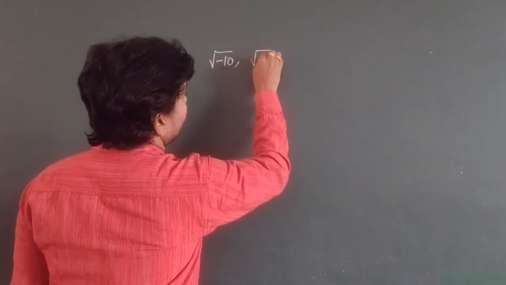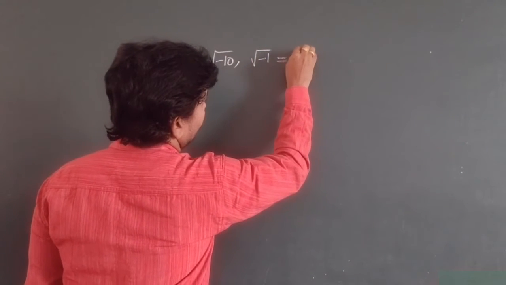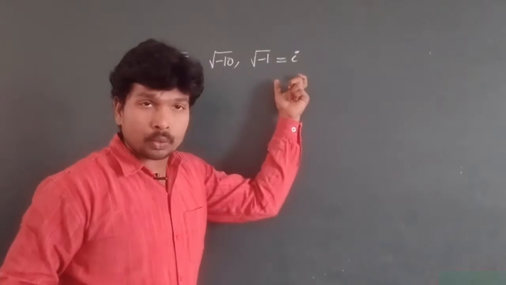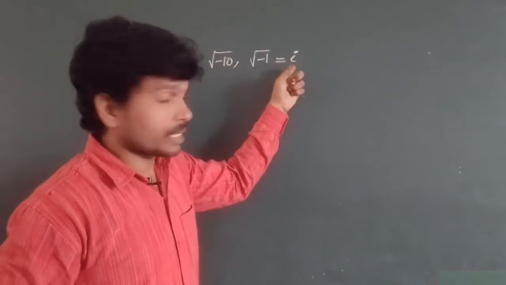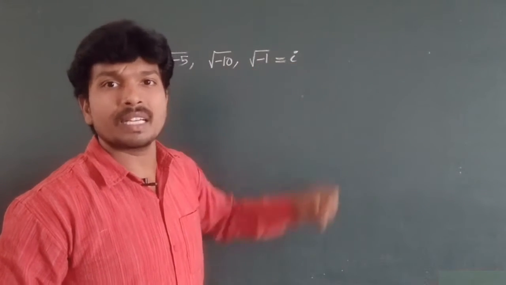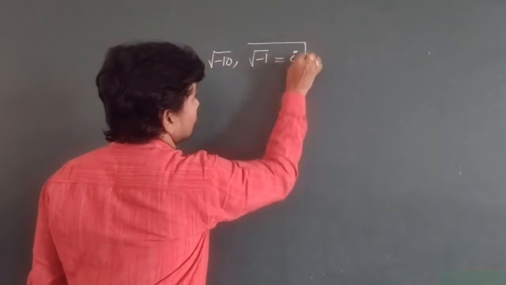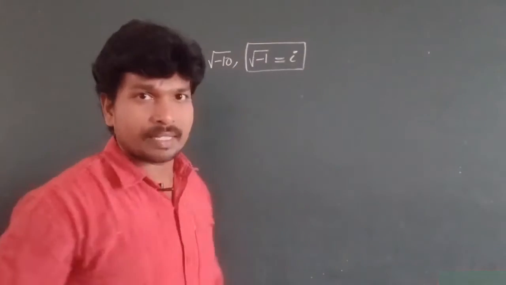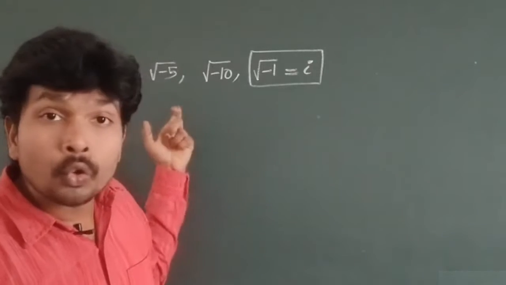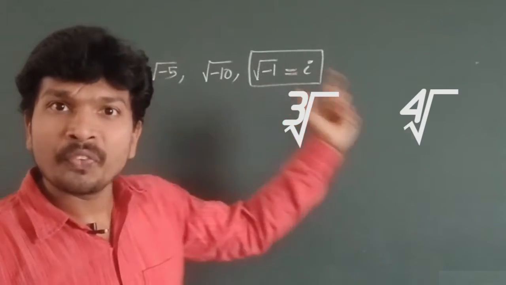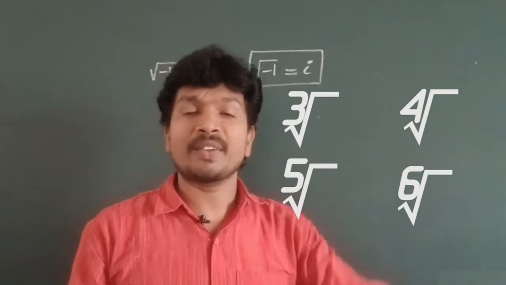Root over minus 1 is also called iota. It is a symbol we use for imaginary numbers. This is called iota. Iota value is root minus 1. We have discussed this. What about cube root, fourth root, fifth root, sixth root of negative numbers?